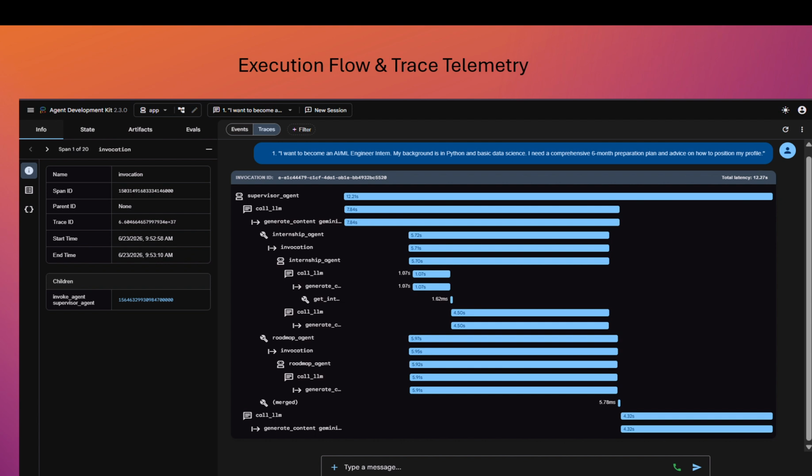Next is the absolute transparent debug system execution. This is the execution trace waterfall. Exactly as you can see, it proves the framework orchestration. The supervisor invokes the LLM call, forks execution, and maps the exact operational windows where the career and internship agents programmatically query a local tool server.